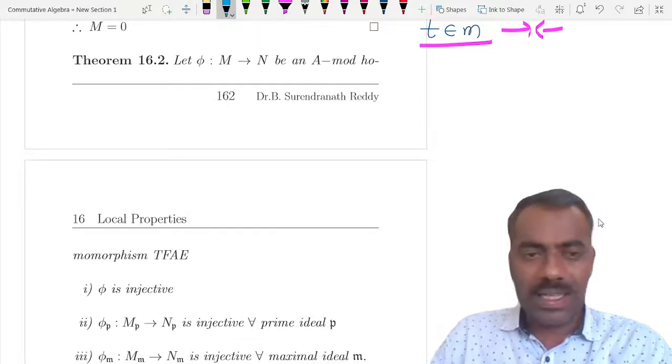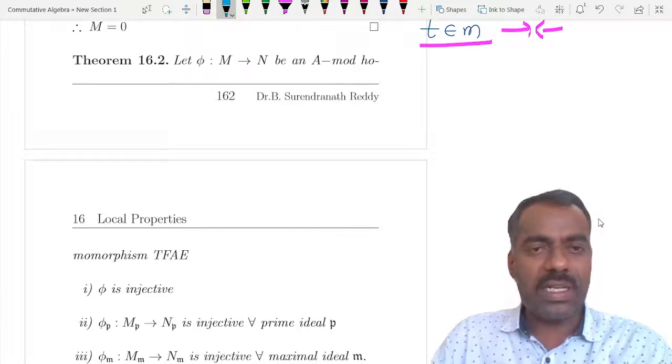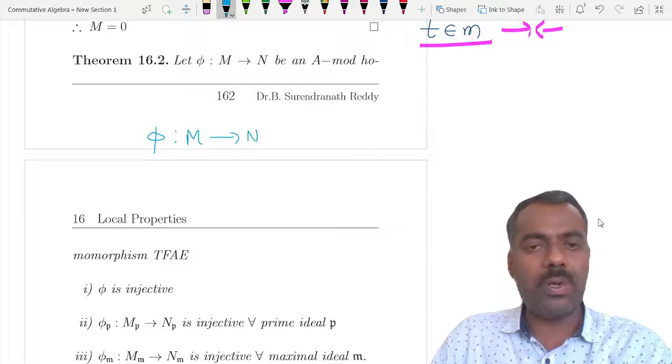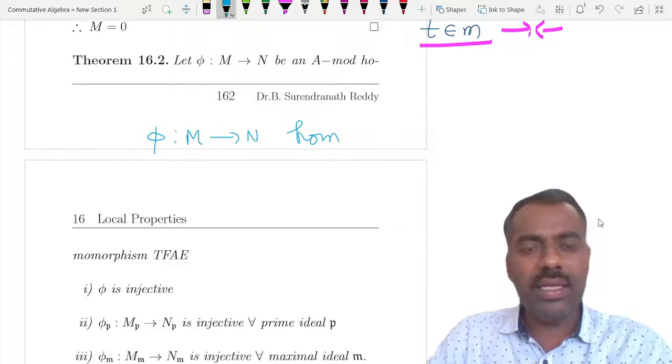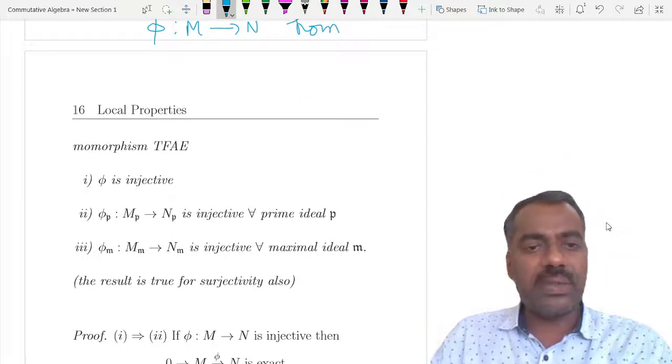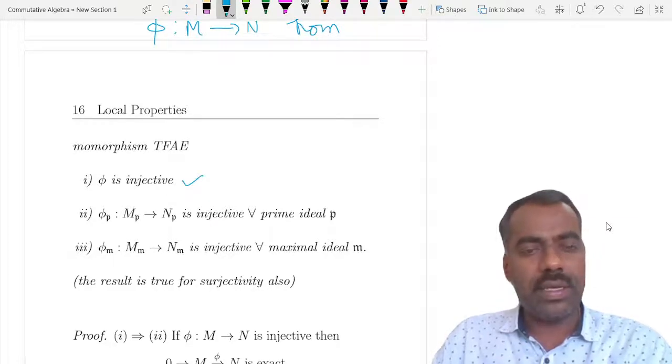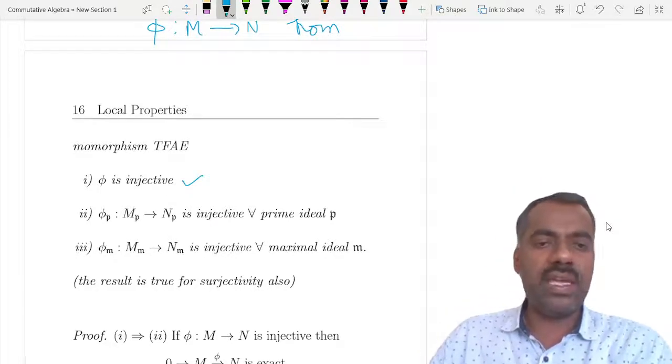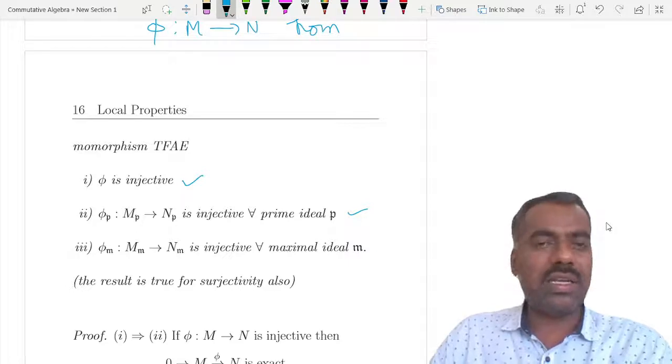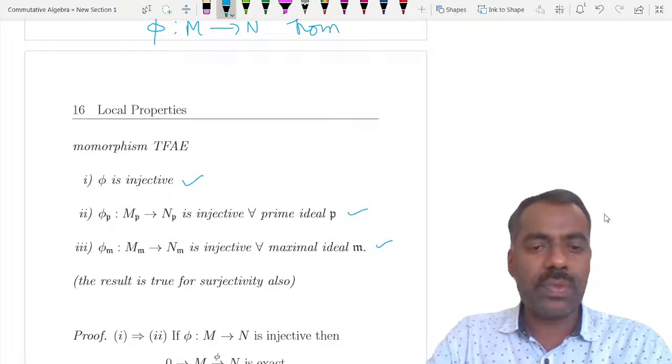Fine. Now let's see another local property. Suppose phi, the map from M to N, is a module homomorphism. Then phi is injective if and only if phi p, the localization at p, is injective for all prime ideals, if and only if phi m is injective for all maximal ideals. Okay.